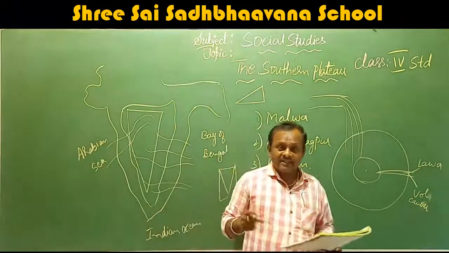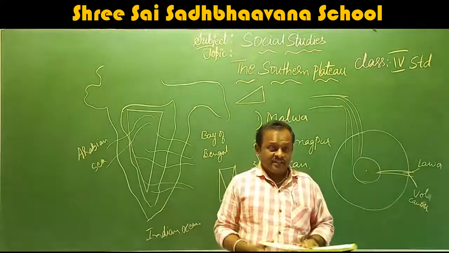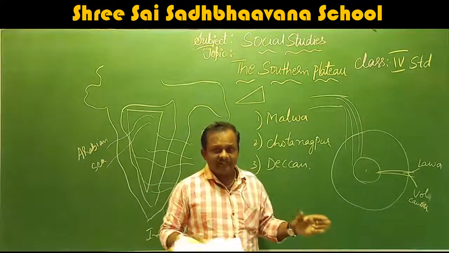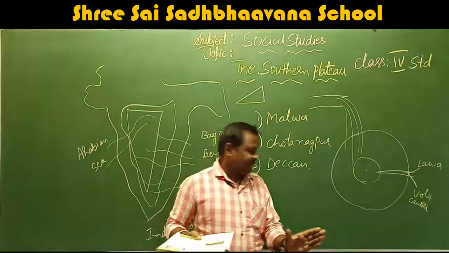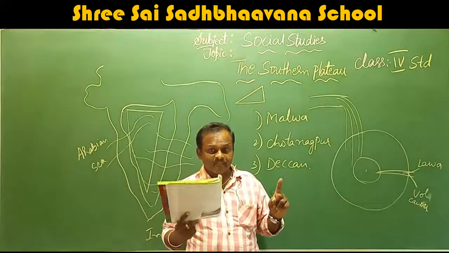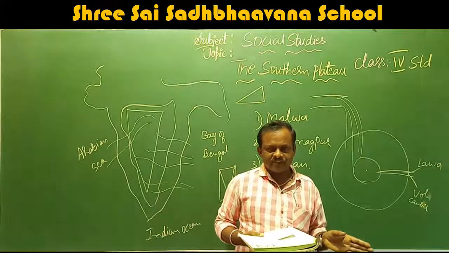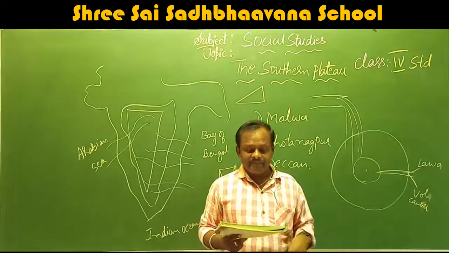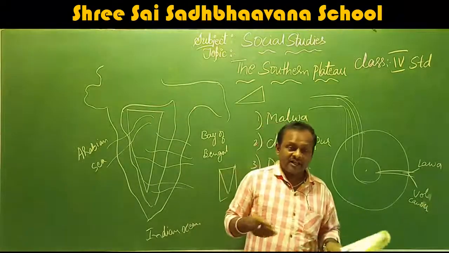So in the summer the rivers may dry. If the rainfall is more in the rainy season, the river will flow with more water. If the rainfall is very, very less in the rainy season, there is no water at the time of summer. During the summer, the rivers may even dry up partially or totally.